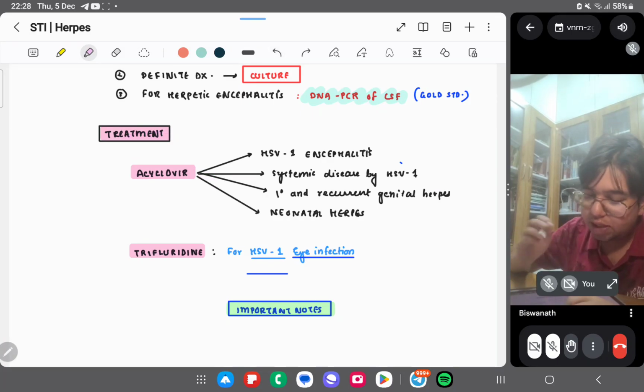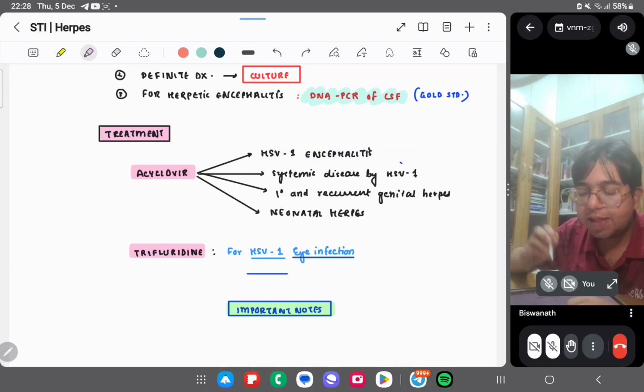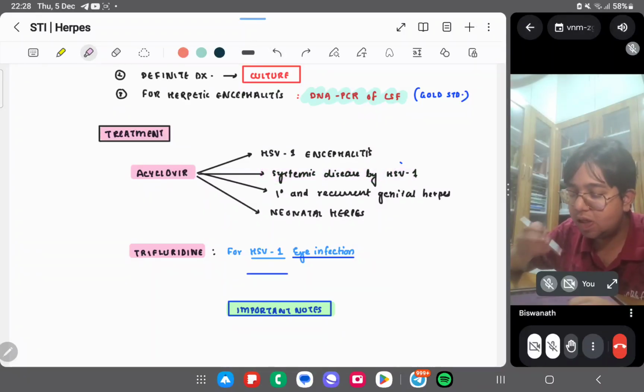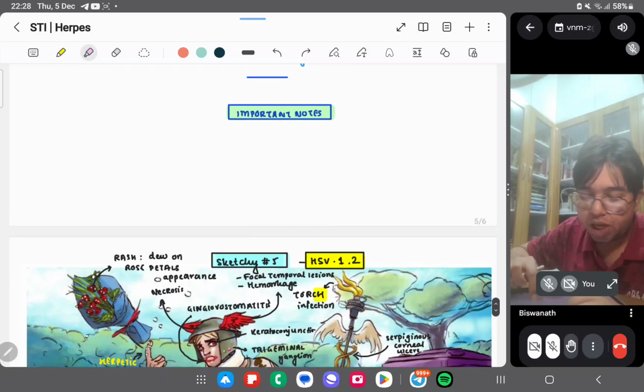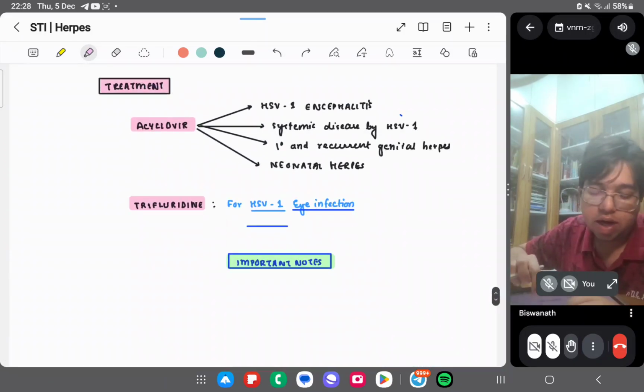But acyclovir is a good one. Acyclovir is used in HSV1 herpetic encephalitis. It is also used in systemic diseases by HSV1. Primary and recurrent genital herpes and neonatal herpes also, you can use acyclovir. So here we are done with herpes virus 1 and 2.